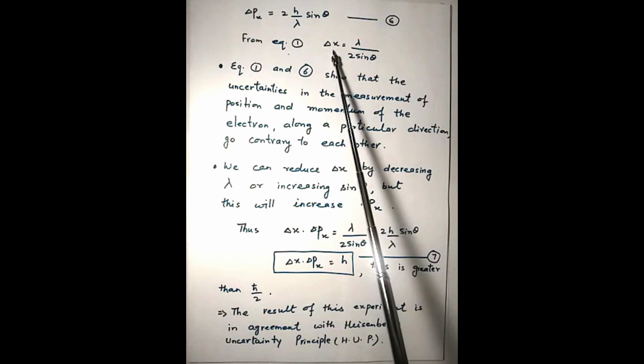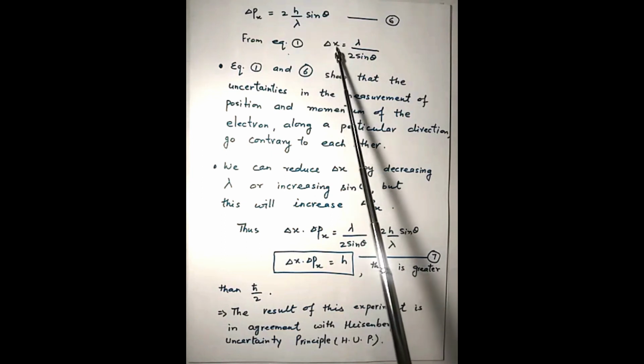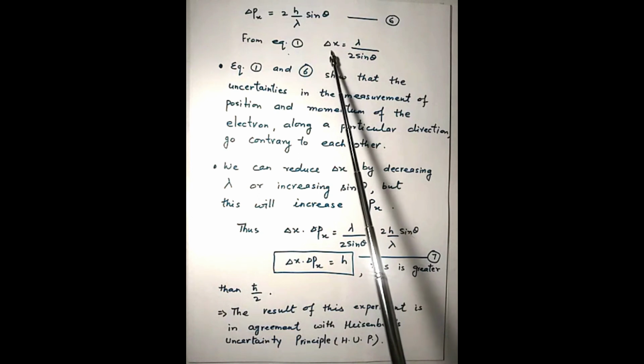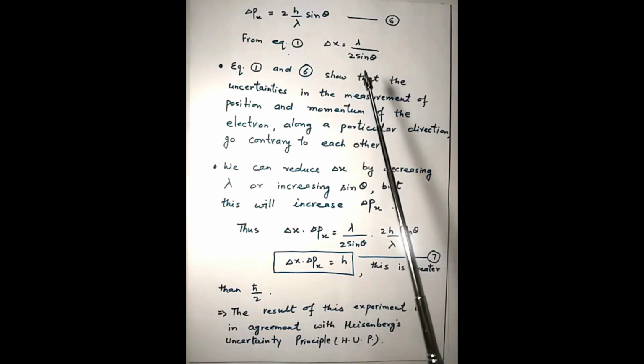The instrument cannot resolve values which are smaller than this delta x. So this gives us the uncertainty in the measurement of position of the electron along the x direction. So delta x is lambda over 2 sine theta.